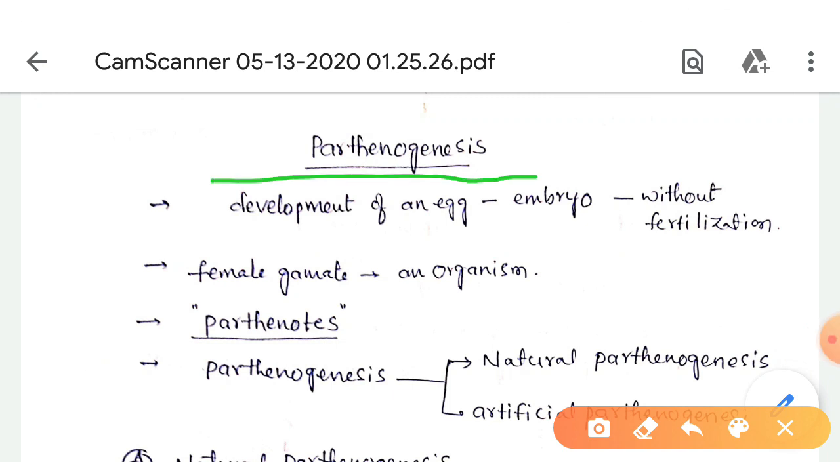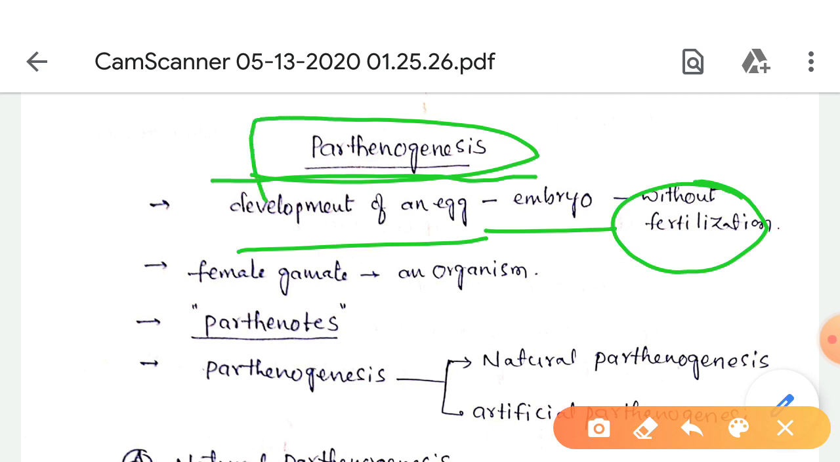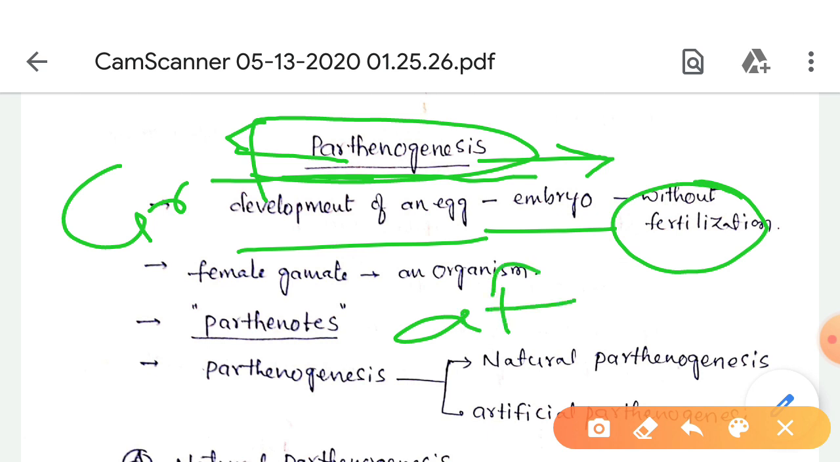What is parthenogenesis? Parthenogenesis means the development of an egg into an embryo without fertilization. It's a Greek word. Parthenos means virgin, genesis means birth. Parthenogenesis means virgin birth.